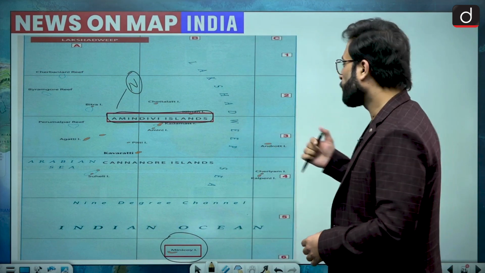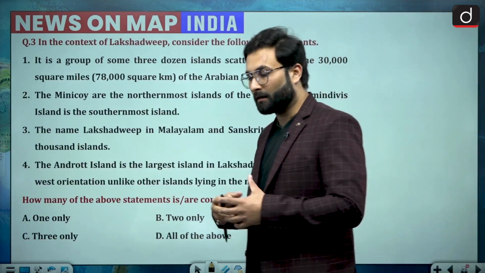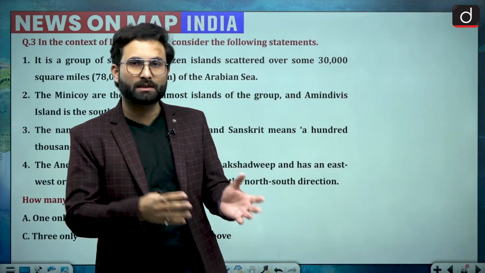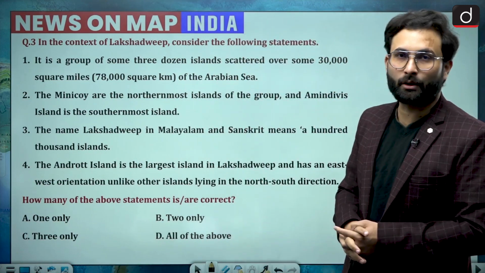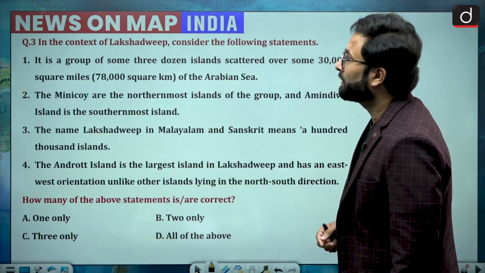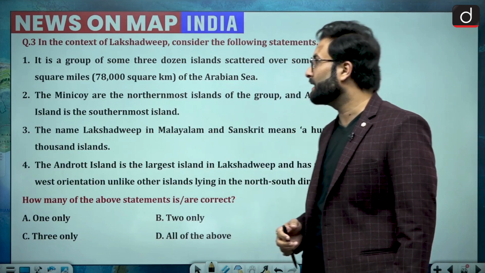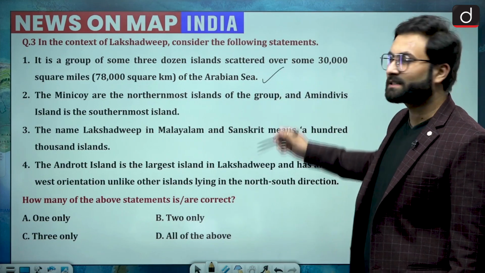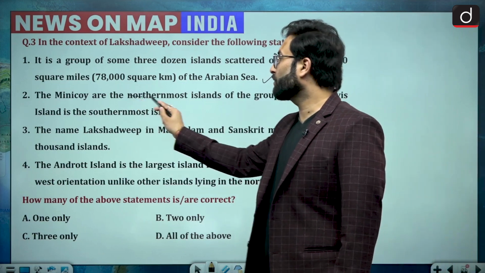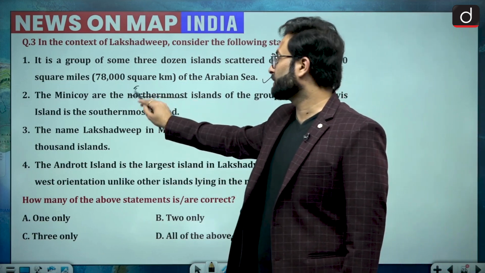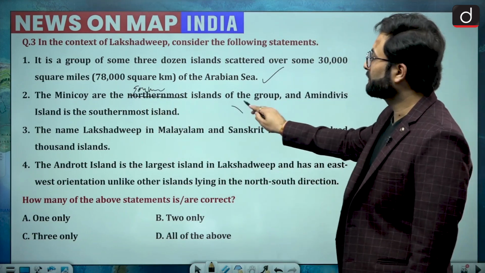Okay, so now moving back to the question. When we are talking about Lakshadweep, the first European traveler who came to Lakshadweep was Marco Polo. He said that it is a female island. So coming back to the question, it is a group of some 3 dozen islands scattered over 30,000 square miles of Arabian Sea. This is a general statement which is true. Minicoy is the northernmost island. We have seen that it is not the northernmost, it is the southernmost. So this statement is wrong.